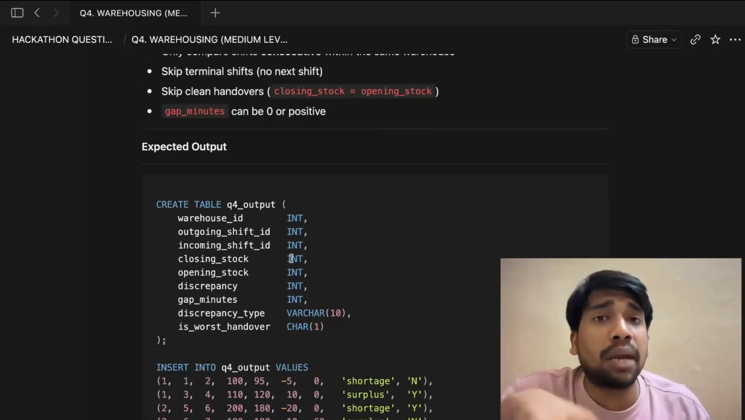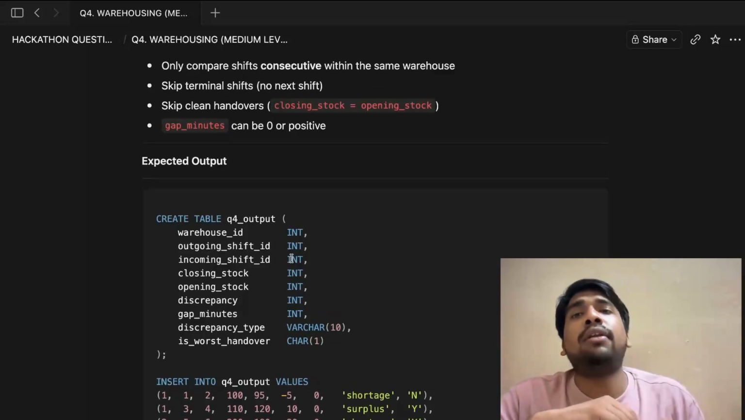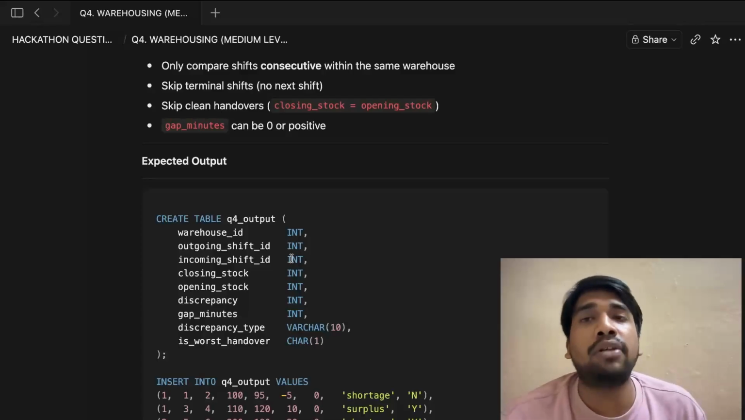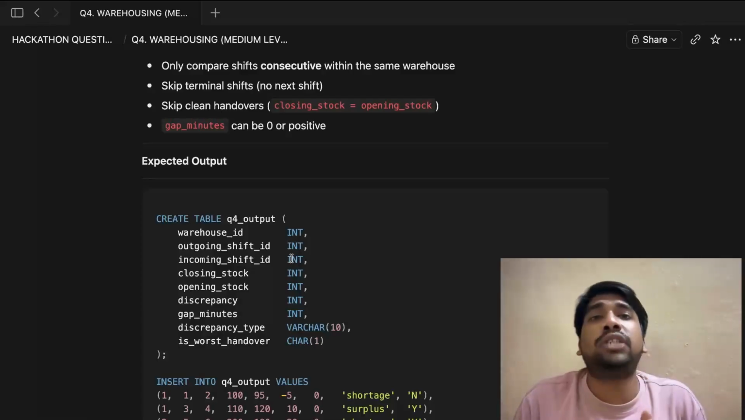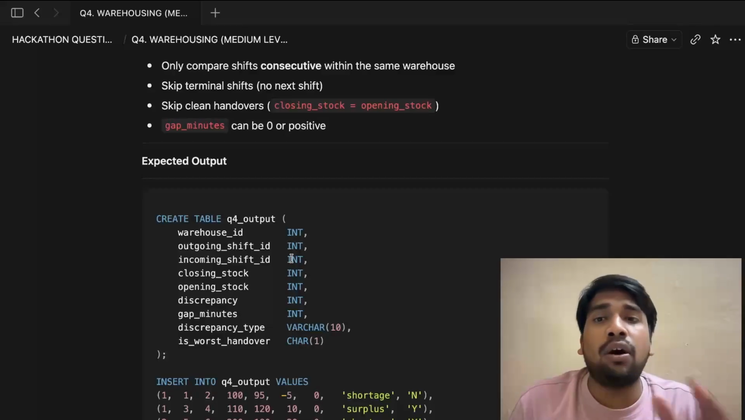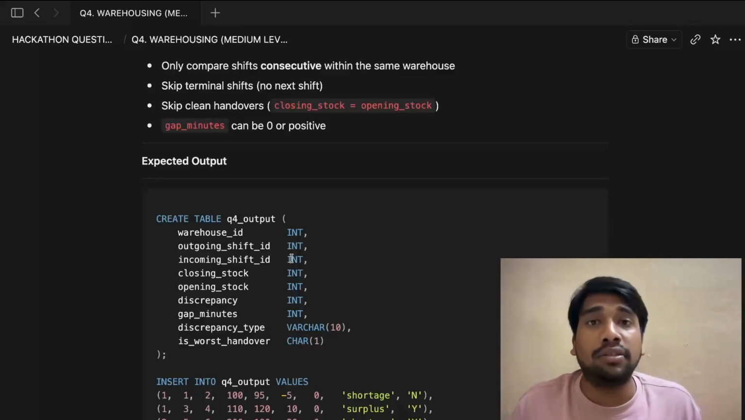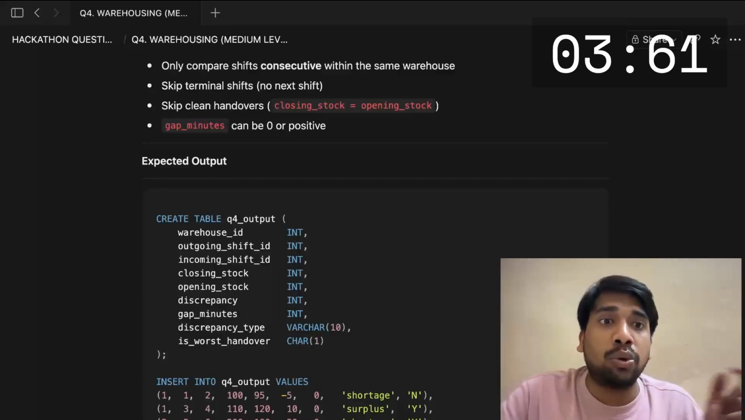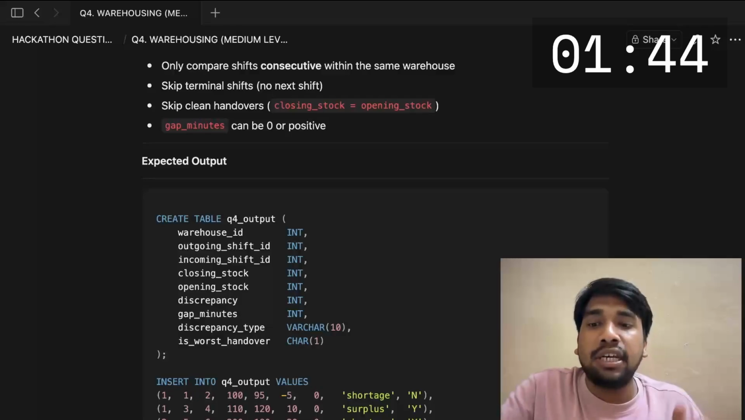I have the expected output table as well in the form of my code. I will put this in the description box as well. You can run this just for your reference. For example, if you solve the question and then want to check if the output is matching or not, you can run this select query of this particular table to check if the solutions are matching or not.